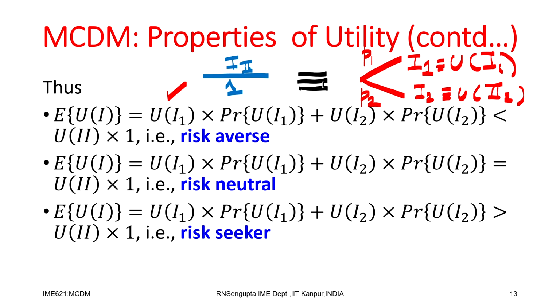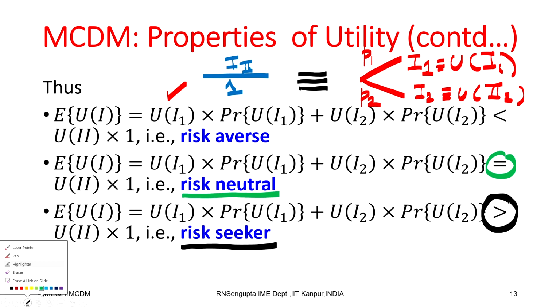So, if somebody wants to balance equivalence, if I am willing to take the gamble, which is the red color, that means I am a risk seeking person, as you see the greater than sign here. If I am neutral, it is the equality sign, so I am a risk neutral person.